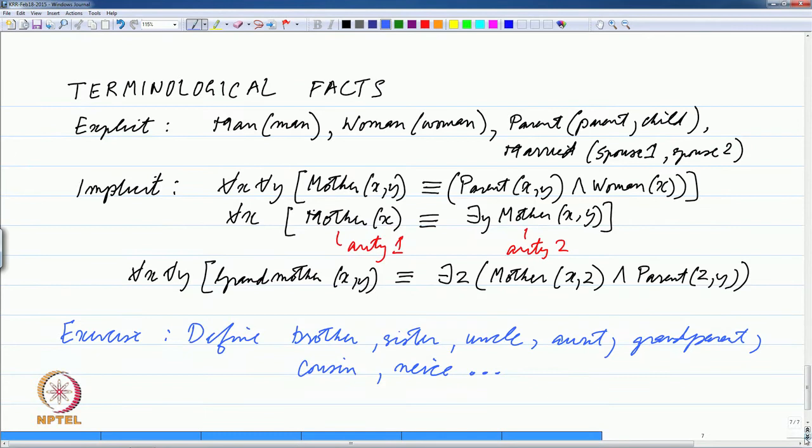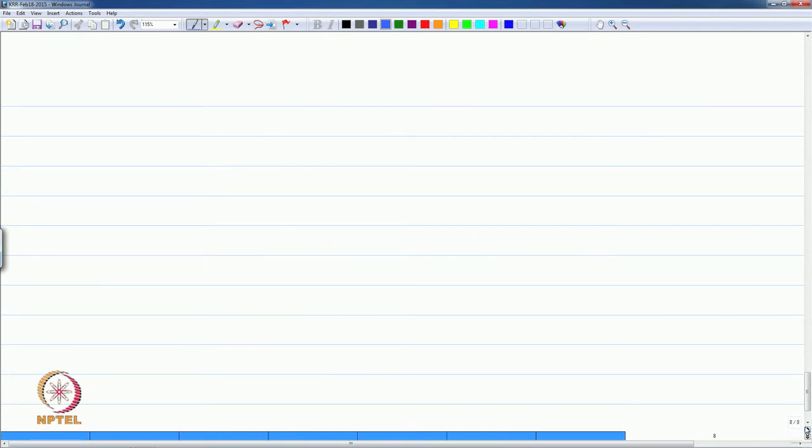What is more interesting is that you can define the notion of ancestor. We want to be able to define ancestor.